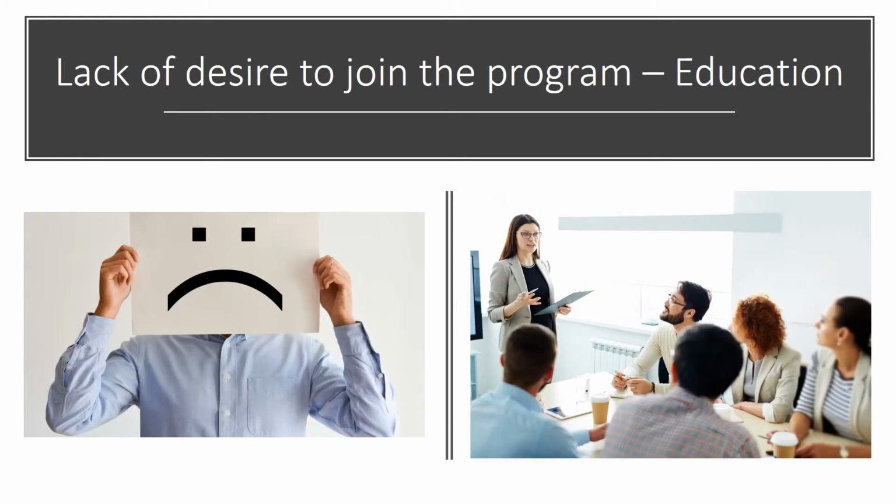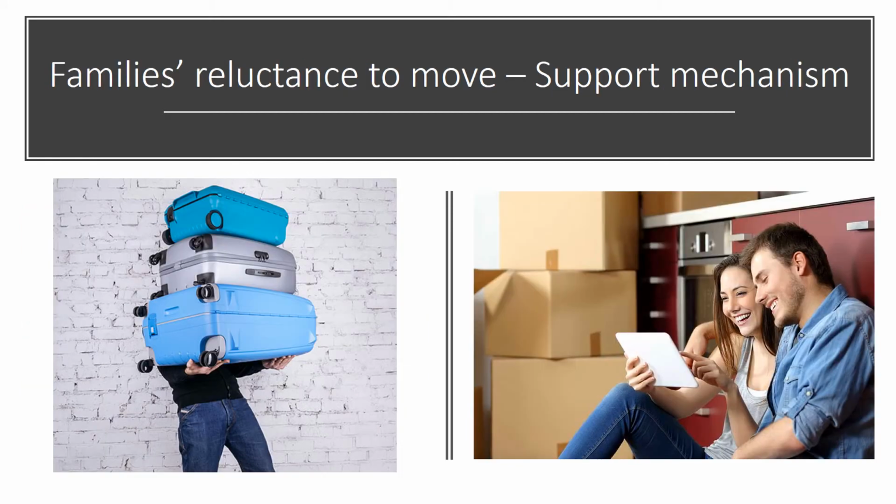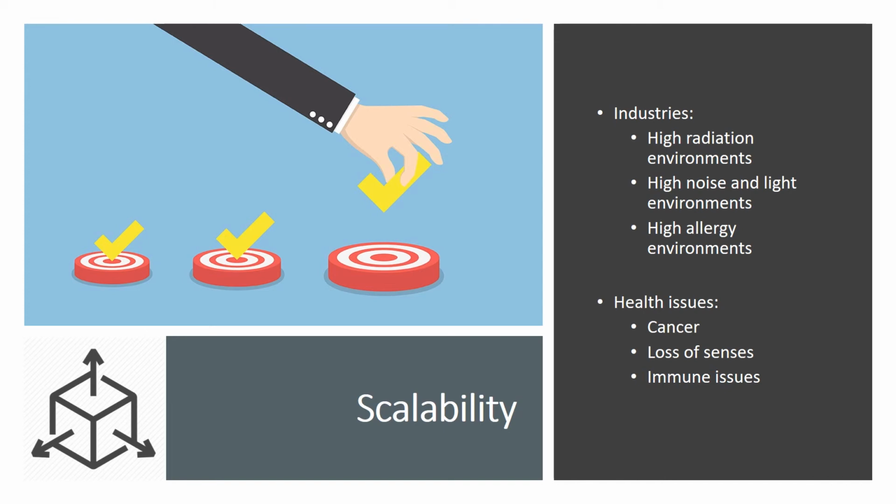A clear focus on education of company managers around the possible long-term profit risk of workplace-related asthma is aimed at addressing a lack of desire amongst woodworking companies joining the program, as is the fact that the intervention isn't coming directly from employees, unions or the government, but an independent and trusted third party. Finally, the strong family and moving support mechanisms worked into the program are aimed at alleviating a worker's family's reluctance to move. Because the program brings already existing government infrastructure funding and training under the one roof, with some extra help for workers, it can be scaled across industries and health issues.